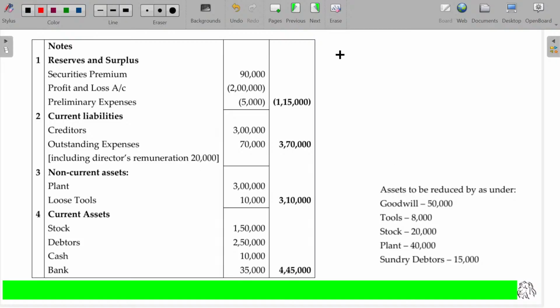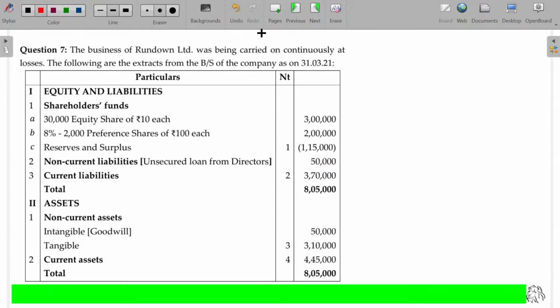Goodwill is cancelled. Goodwill assets to be reduced as under. Capital reduction account debit to goodwill. 50,000 reduced. Probably goodwill may appear here. Yes. This becomes 0. This becomes 0.